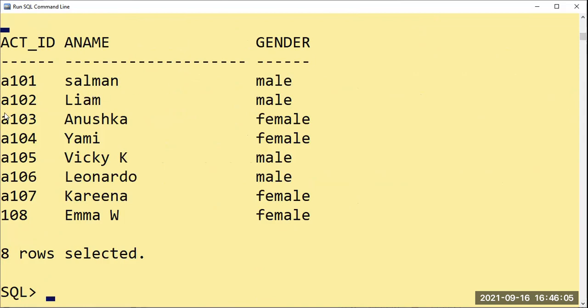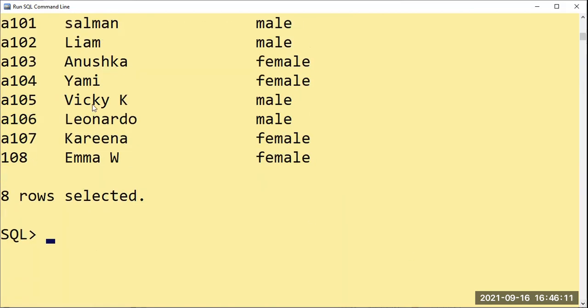These are A101 Salman, A102 Liam, A103 Anushka. So what you have to do is remember the IDs of these people. And in the movie cast table, for A101, in which movie he has acted; again A101, any other movie he has acted in, that you have to say.